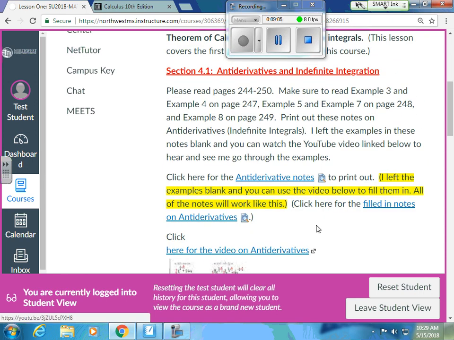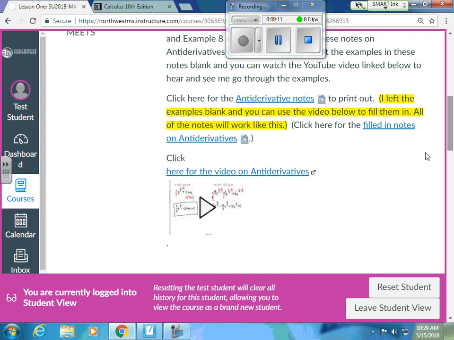If you want the examples filled in, you can click on that. I'm hoping that you don't need those, but what you'll do is print out the notes, and then here's a YouTube video, and all those examples that I had are right here, and it's me working through them, teaching you how to do them. I do talk a little bit fast because I was trying to get the videos as short as possible, but you can slow down the video, and you can rewatch it over and over again, pause it, whatever, but use the videos to fill in those notes.